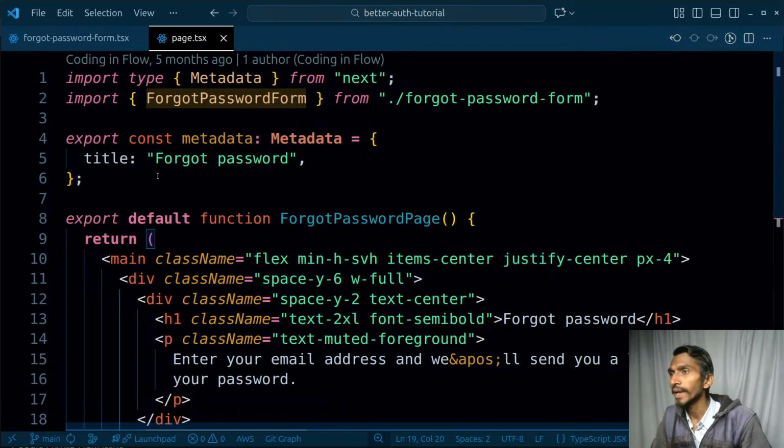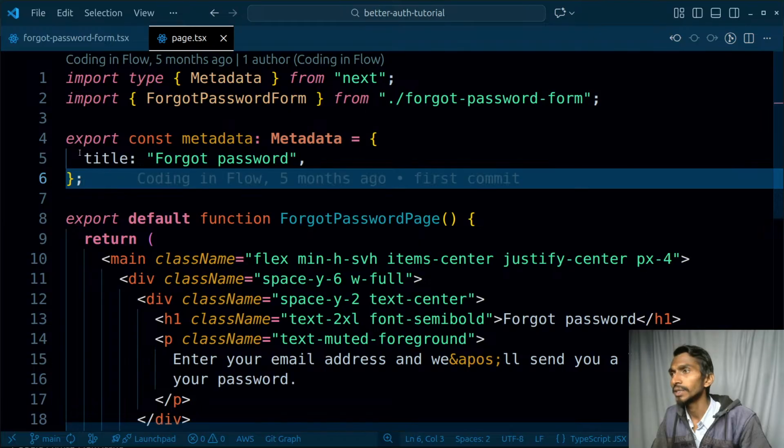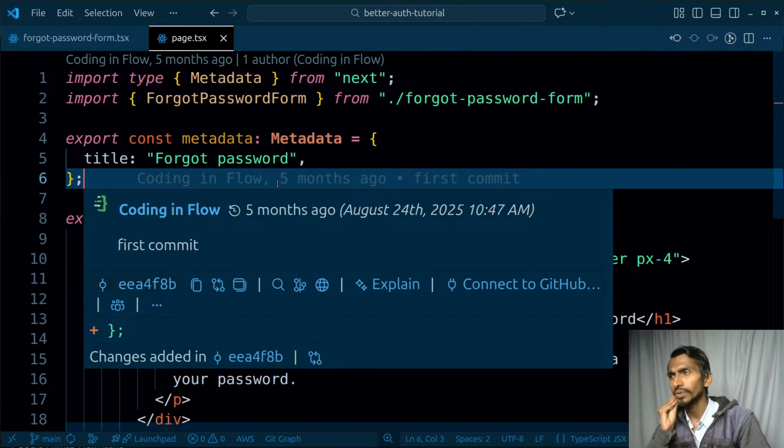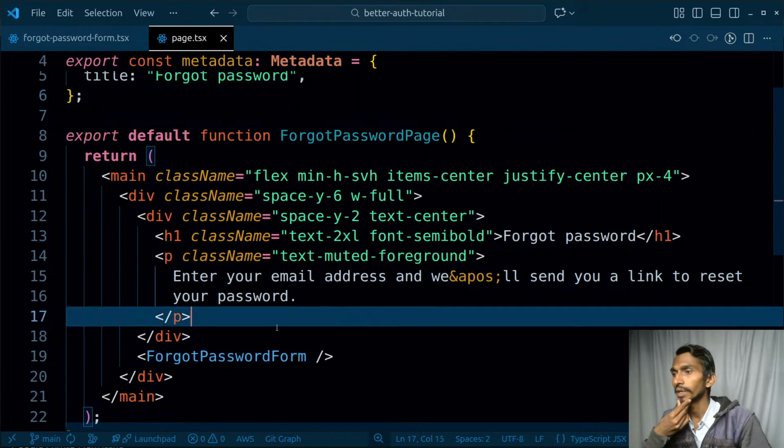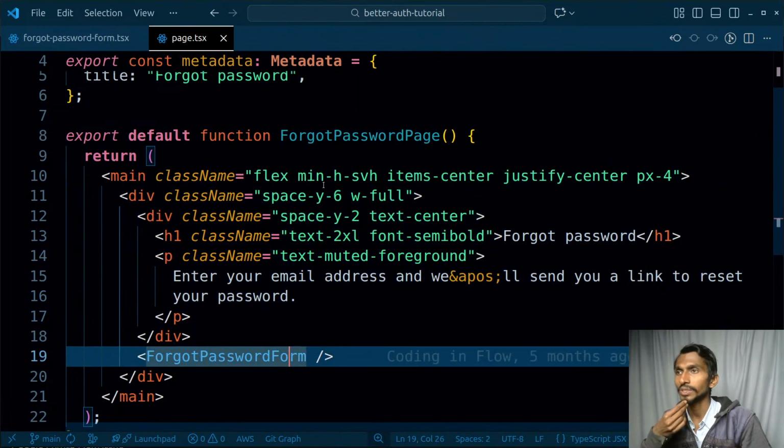And over here I have forgot password. This is the metadata. Again, this is gonna be the title over here. That's fine. As for the title, we need to verify, I mean keep changing the password and titles that is required. And then I have just these basic things.